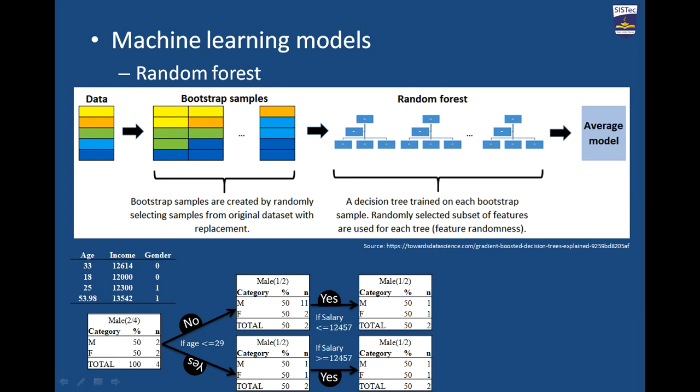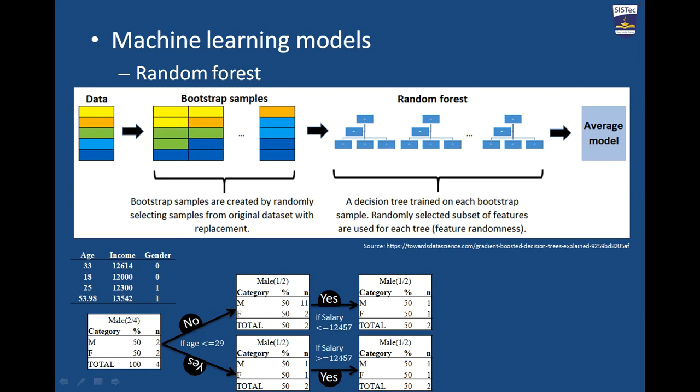If I go into the yes part, meaning the persons who have age less than or equal to 29, we can see that 2 persons are here. One has age 18 and the second has 25. Once again I need to check how many persons are female and male. Here we can see one is female, one is a male candidate. So once again the total amount of data is divided into two parts. 50% of candidates are male and 50% of candidates are female.